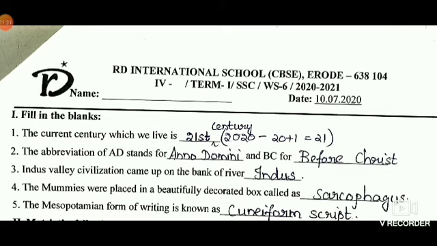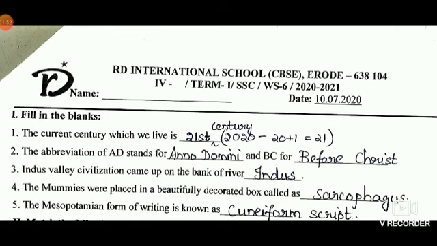Look at the slide. Number 3, Indus Valley civilization came up on the bank of the river dash. Which river, children? It is the Indus River. The answer is there. I has to be in capital letter.